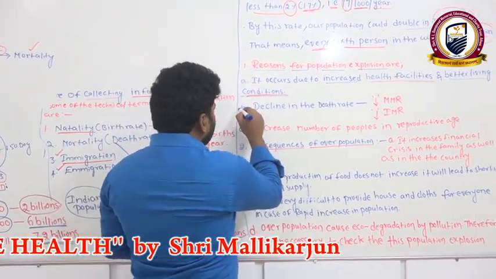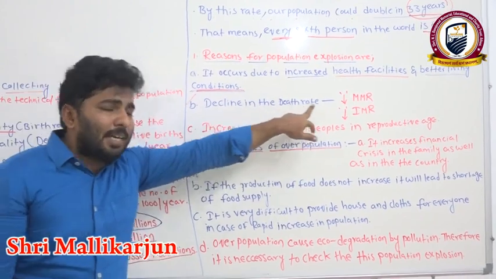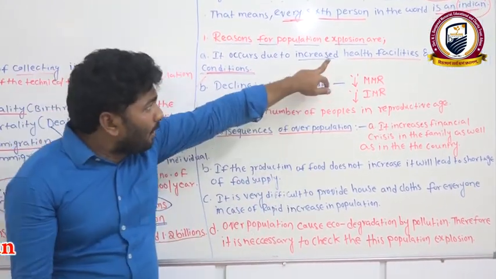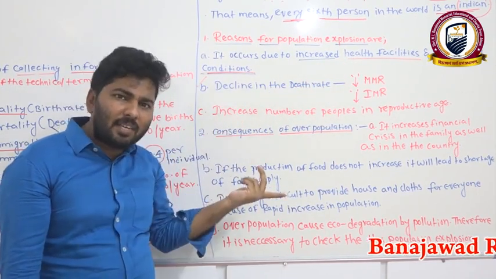Now the next one, the second factor, is the decline in the death rate. Already I told you that when medical facilities are more, there is automatically a decline in the death rate.